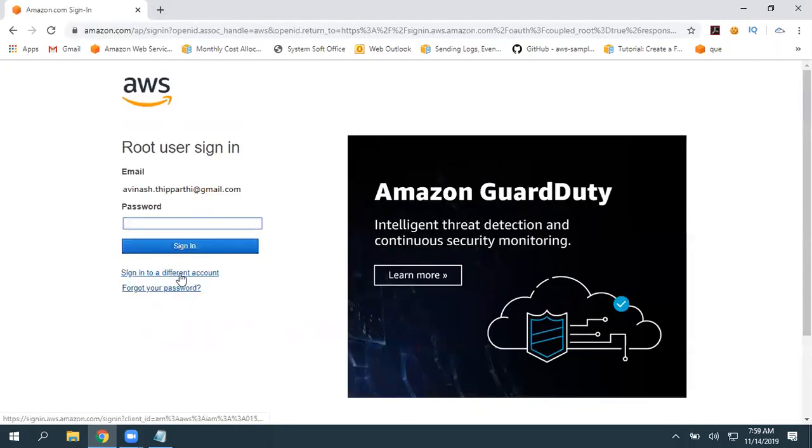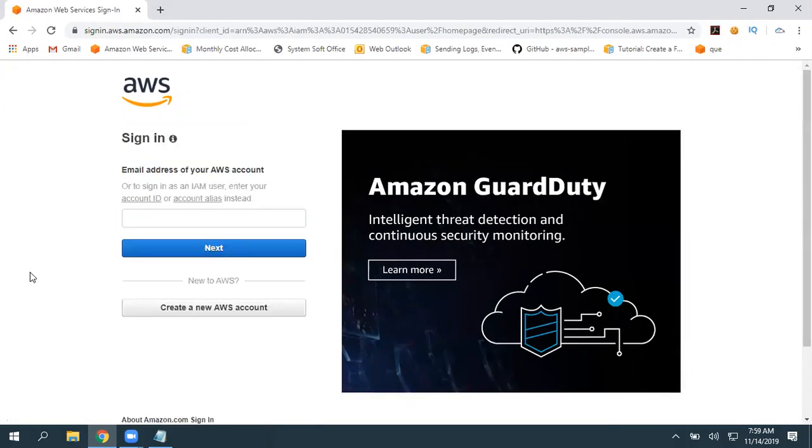Okay, so sign into a different account. And here, if we give account ID or account alias, we are going to log in as an IAM user. If you give the entire email, you are going to log in as a root user. So my account alias name is Avisve1. That is why I have given that. Click on enter.